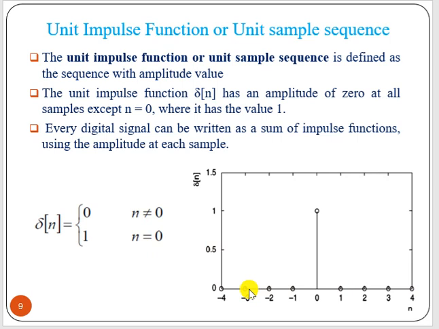So it is 0 for minus 1, minus 2, minus 3 up to minus infinity, and for 1, 2, 3 up to plus infinity. What we have? 0, and it has only one sample value at n equal to 0. So this is called the unit impulse function or unit sample function, and this value is 1, not 2 or 3, 1. That is why it is called unit impulse or unit sample sequence. Now every digital signal can be written as a sum of impulse functions, that is a sum of delta n. Delta n is the impulse function which is equal to 1 when n equal to 0. Otherwise it is 0.